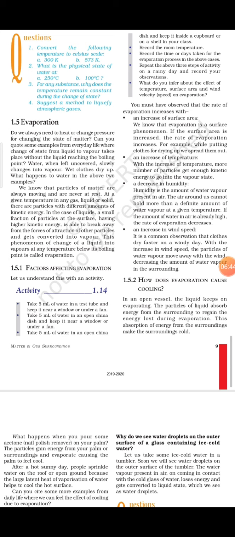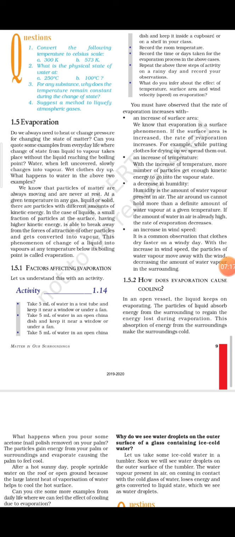Now the surface area of the water inside the test tube is very small, and the surface area of the water kept in the open china dish is very large. So in the second case, where you have kept water in an open china dish, the rate of evaporation is very high, and that is why the water will quickly evaporate as compared to the first case. So this you can easily understand.